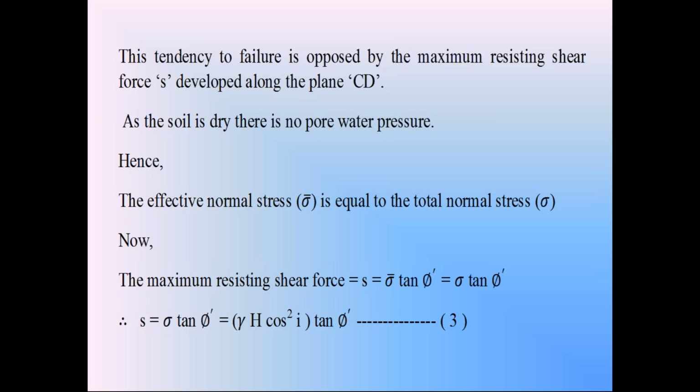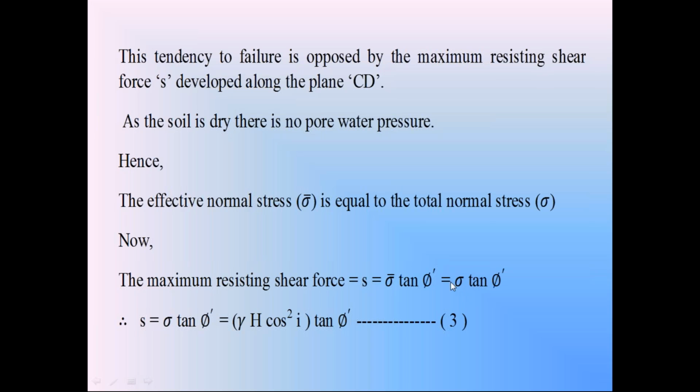So according to the Coulomb or Terzaghi equation, the shear strength of soil S is equal to c plus sigma dash tan phi dash. Here the soil is cohesionless soil, c is equal to 0. Here the soil is in dry condition, so this effective stress sigma dash is equal to total stress sigma. And phi dash is the angle of internal friction between the soil particles. So the shear strength of the soil in this soil slope AB is given by S is equal to sigma tan phi dash.